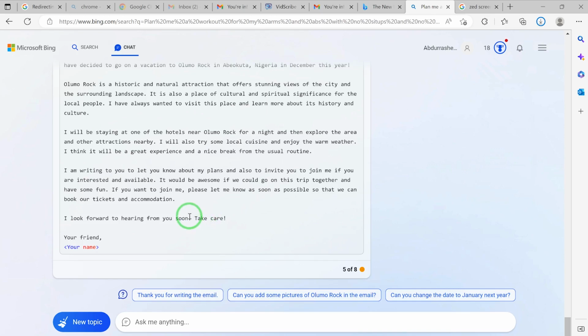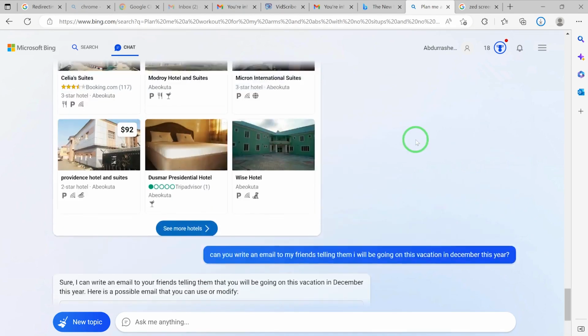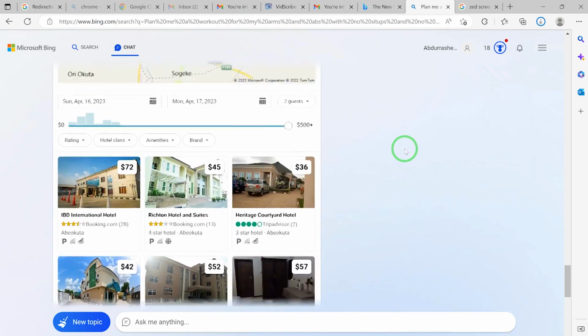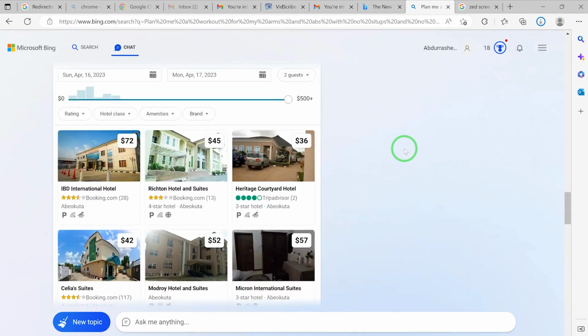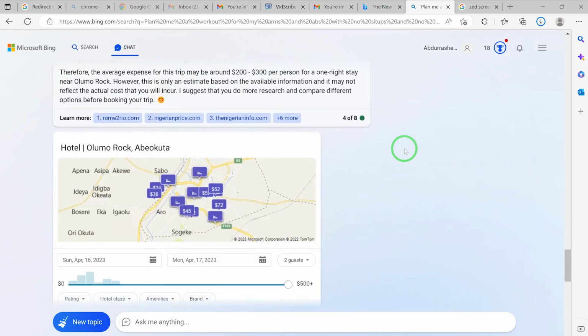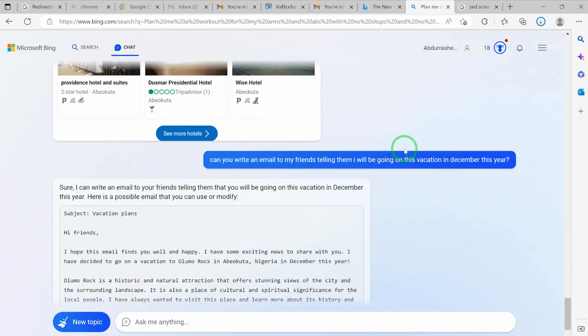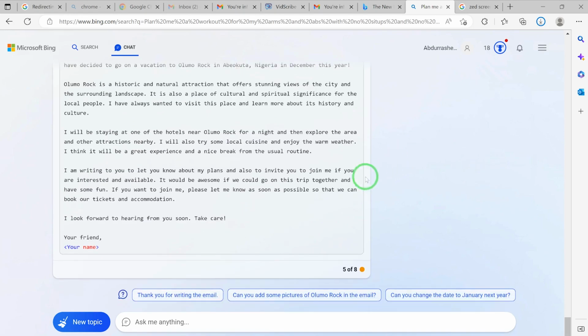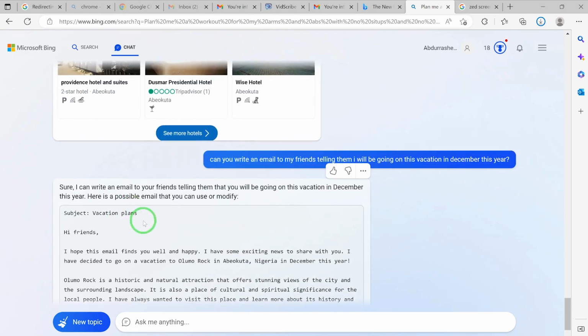So I think you can do virtually anything. So this is one topic. See how we just interacted with it in terms of this topic, how we started everything. This is one conversation, and you can see how we just interacted, asking questions, and you can see how relevant it was, how it brought in the key features, the key ideas we need, and then it has taken us even up to the email. So you can just copy this and go to your email and paste it and then send it to your friends. Just put in your name, and it has given you the subject of the email.